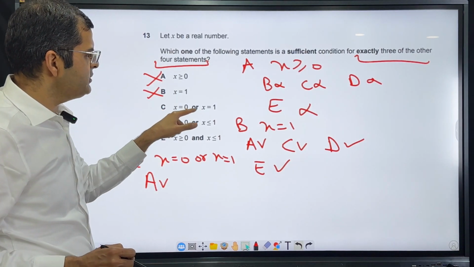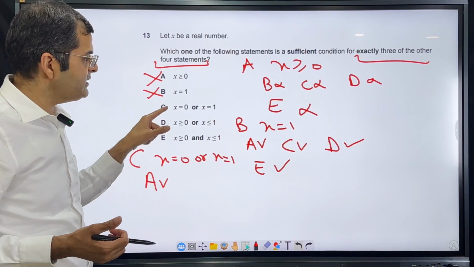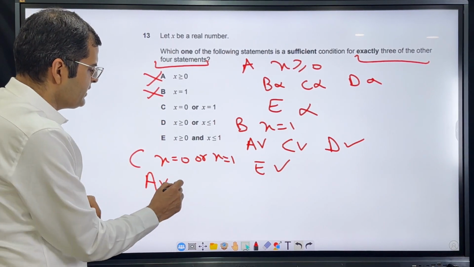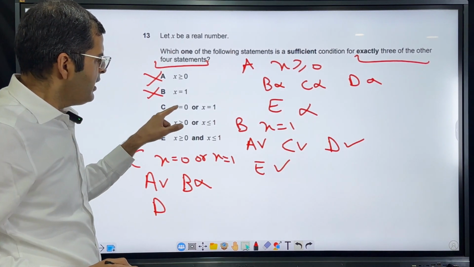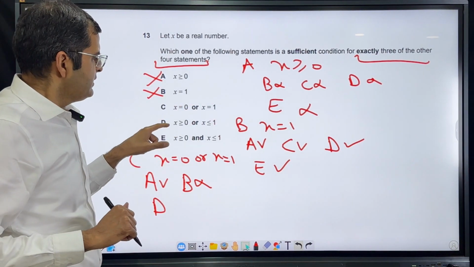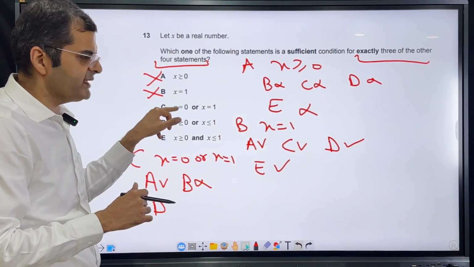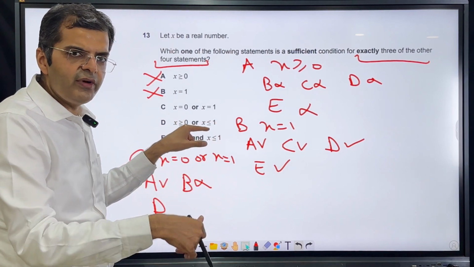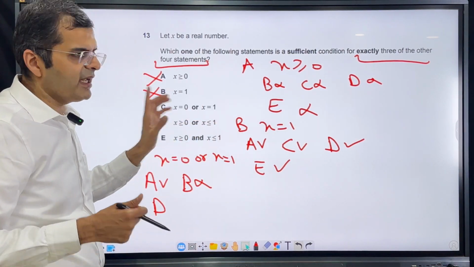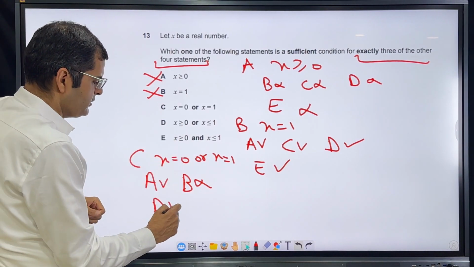If I say x is equal to 0 or x equal to 1, can I say that x equal to 1? No, because x can still be 0. So B doesn't follow from C. Then if I look at D, x is either 0 or 1. Then can I say x is greater than or equal to 0? Yes, I can say that because x can be 0. Or can I say x is less than or equal to 1? Yes, I can say that because x can be 1 also. Okay. So over here D follows.